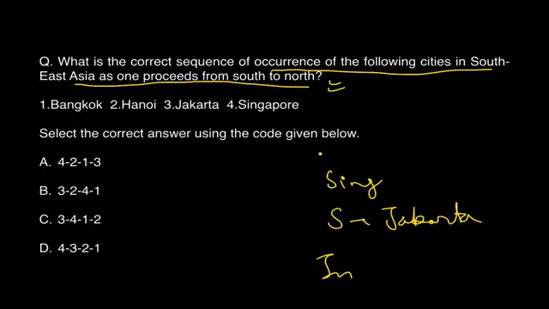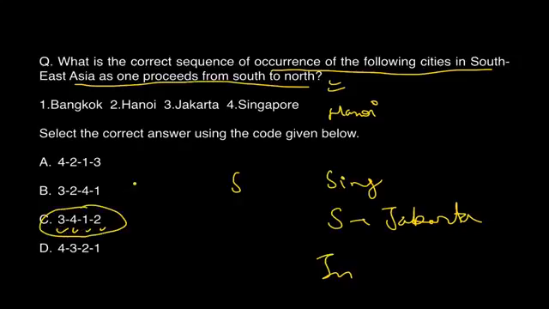Now I'm confused between Bangkok and Hanoi. So no one in their right mind can get it correct, unless they have seen it like 1 week ago. But still I will choose Bangkok because I have seen it in the southern end, while Hanoi I have seen in the northern end of Vietnam. So I will go with Jakarta, Singapore, Bangkok, and Hanoi. So obviously you can mark the answer. Jakarta, Singapore, Bangkok, and Hanoi. So I think the answer is C.